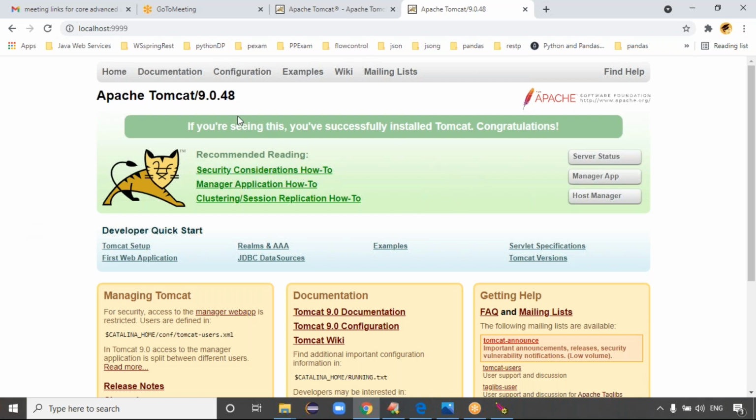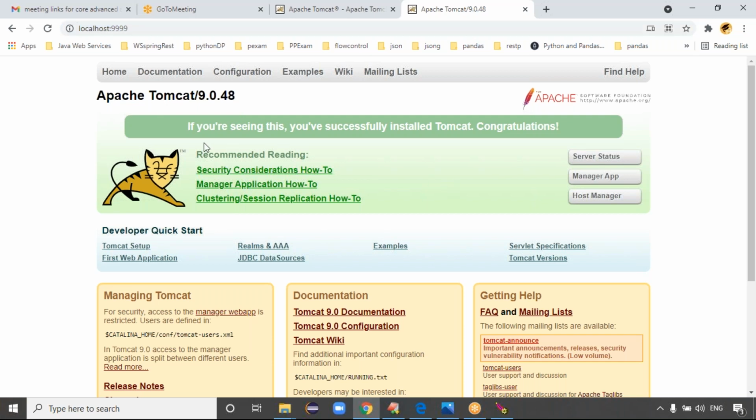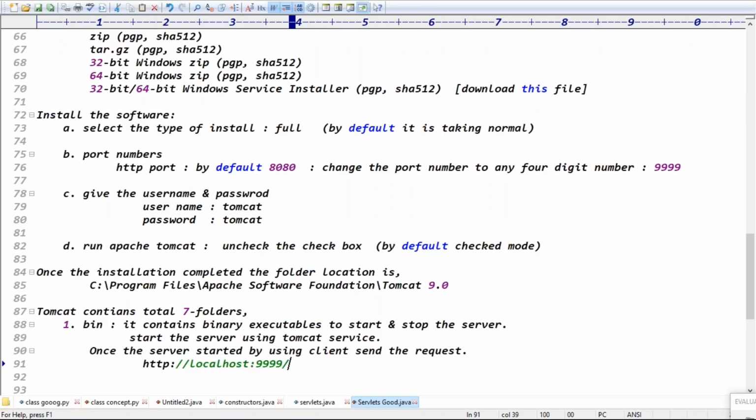This one is saying configuration file information, right? Exactly, guys. Very clear now. Once you get this message, this page, Apache Tomcat 9 point something like this, then you can decide that the server is running properly in your system, right? Exactly, guys. Once the server has started, the client sends the request using the below URL.